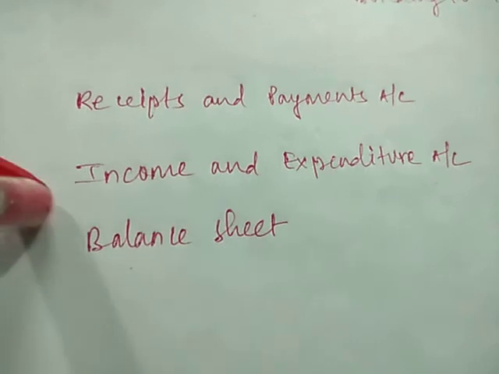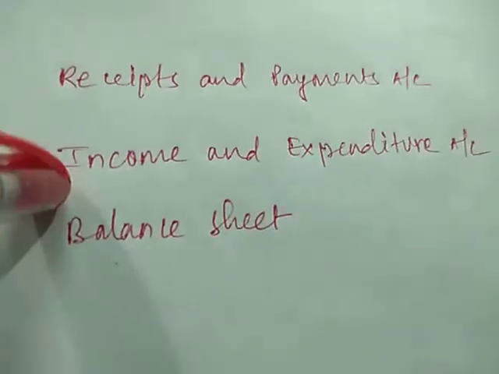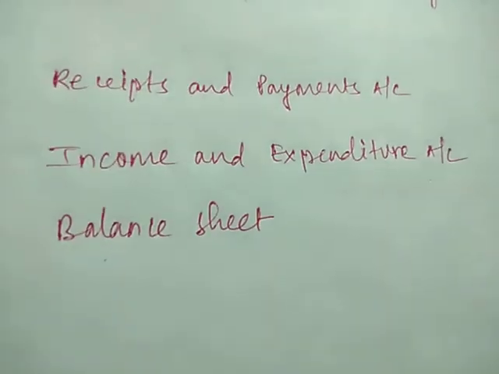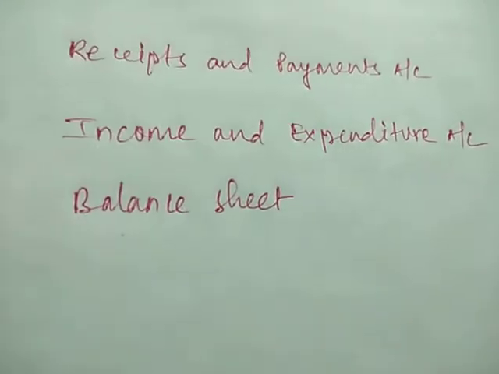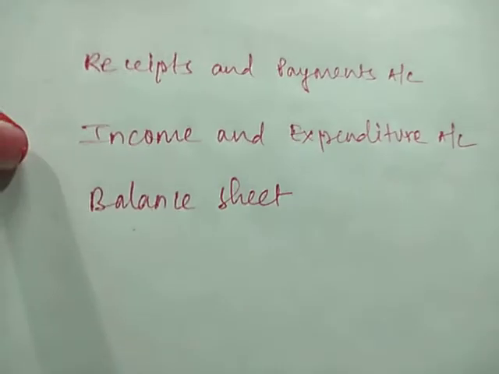Next is income and expenditure account. You can consider it to be the profit and loss account of trading organizations. Just as we prepare the profit and loss account in trading organizations, in the same manner we need to prepare the income and expenditure account in non-profit organizations.